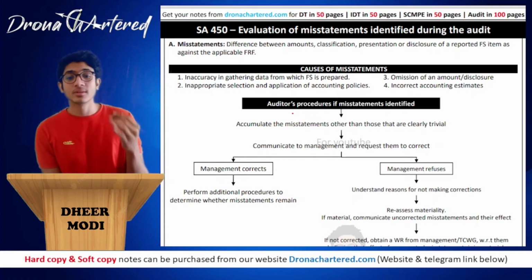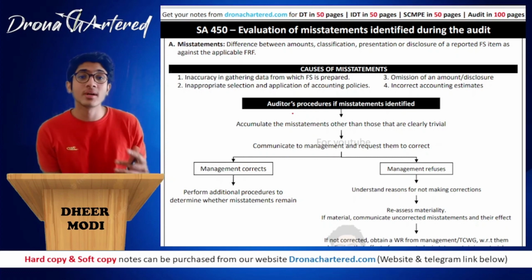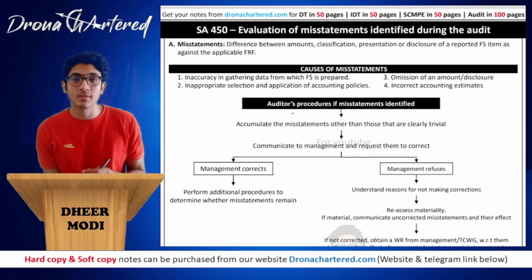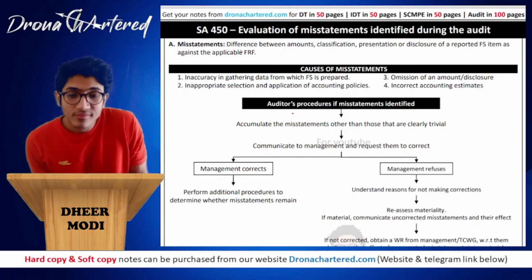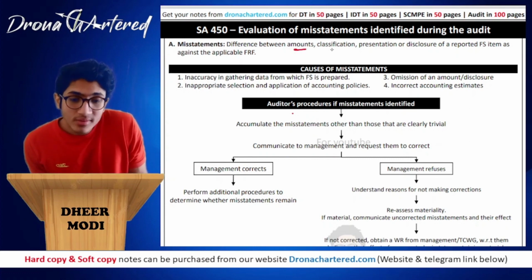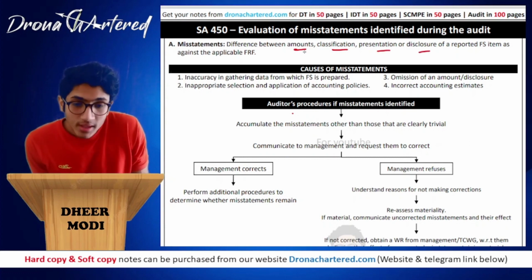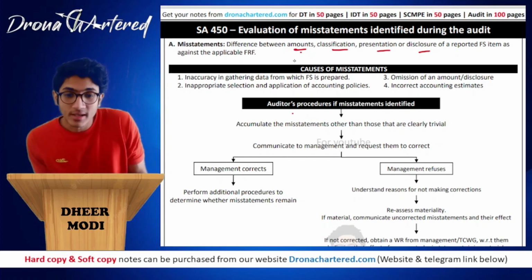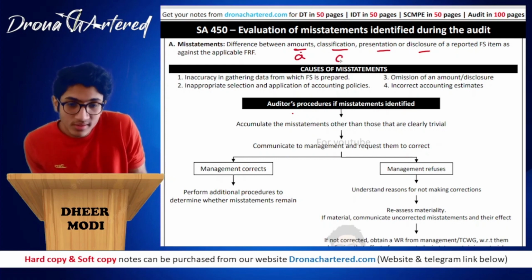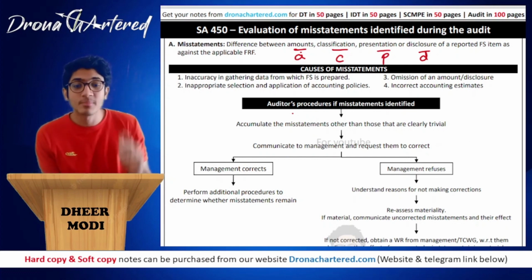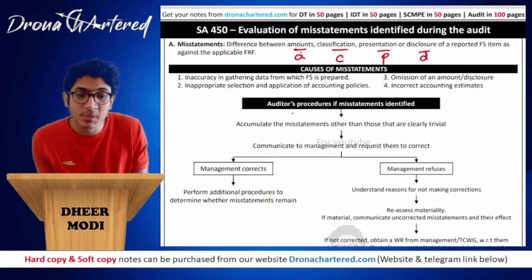Okay, let's start. So this standard, first of all, you need to understand what exactly a misstatement is. A misstatement is a difference between amounts, classification, presentation and disclosure. So ACPD, that is your amounts, classification, presentation and disclosure. So it is ACPD.